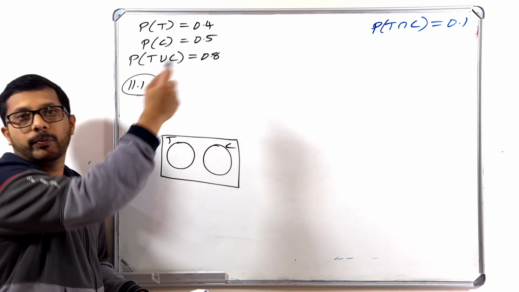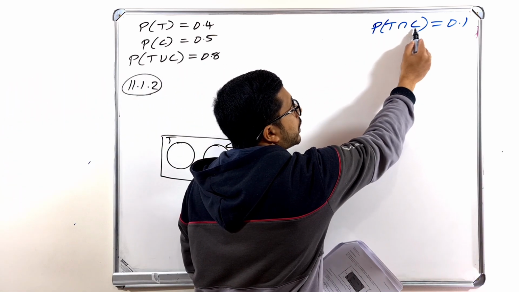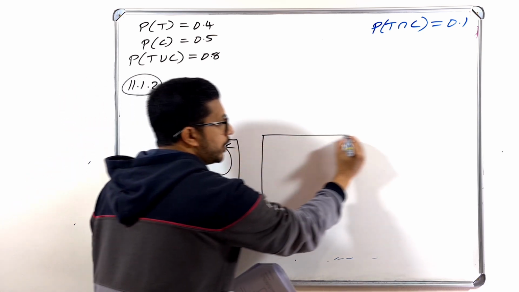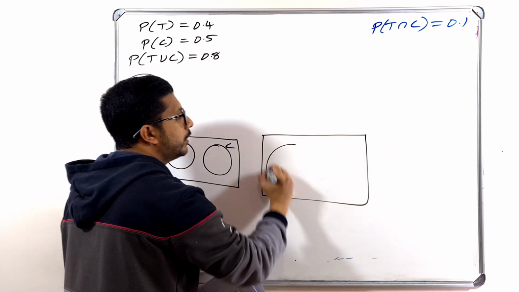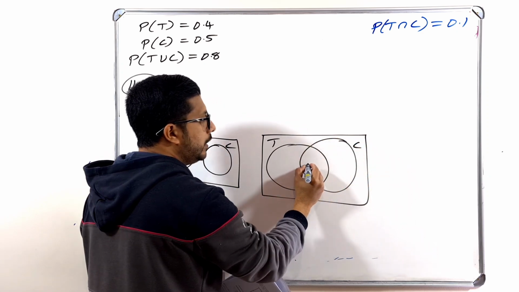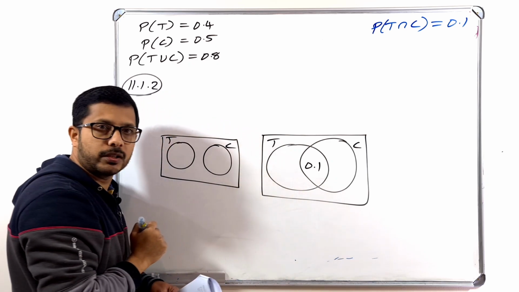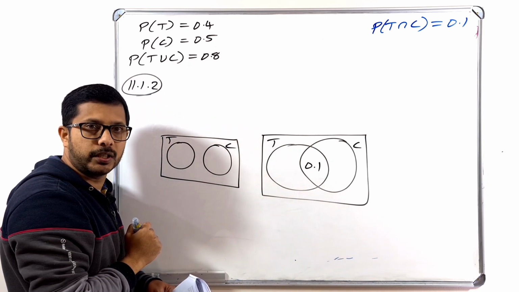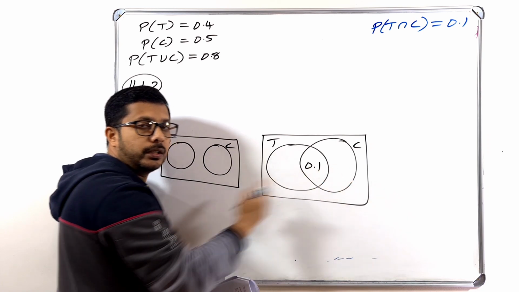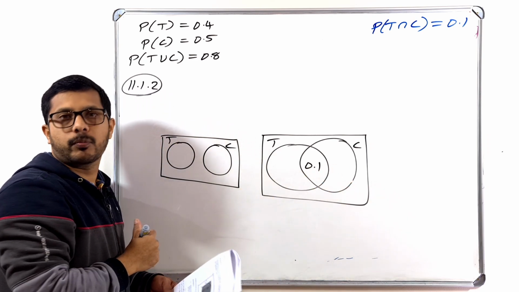But from the previous question, what did we get? The probability of T intersection C is 0.1. What is the meaning of that? From the previous question, we know that this is our T and this is our C, and here the common part, intersection means common, is 0.1. You understand? So it means that there is something common between T and C. So are these two events T and C mutually exclusive?